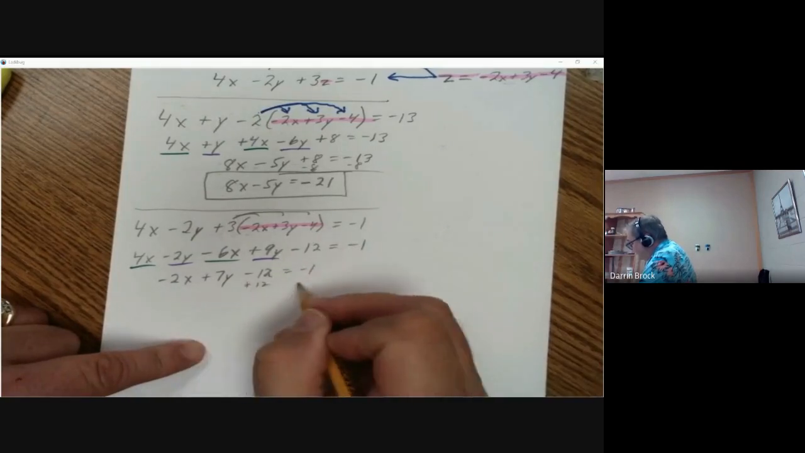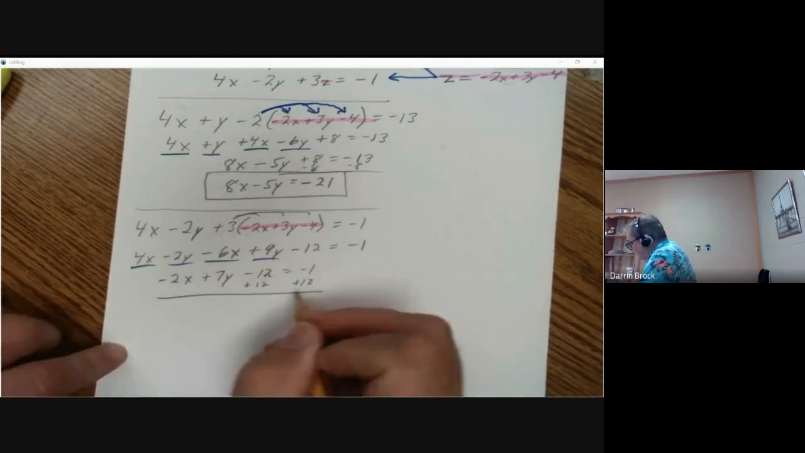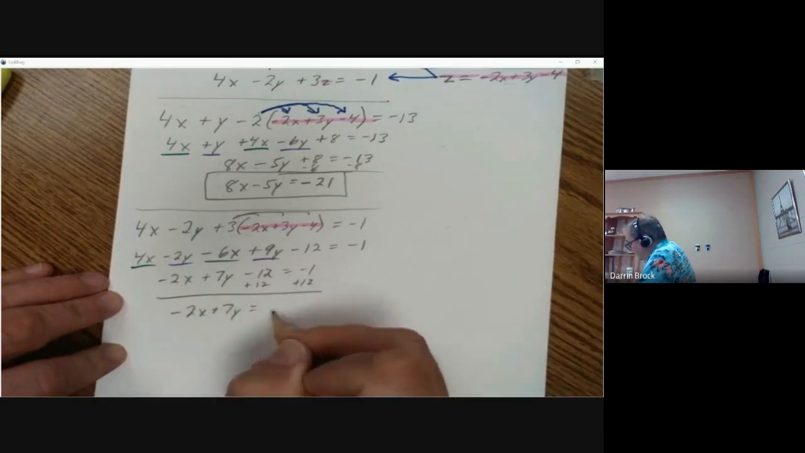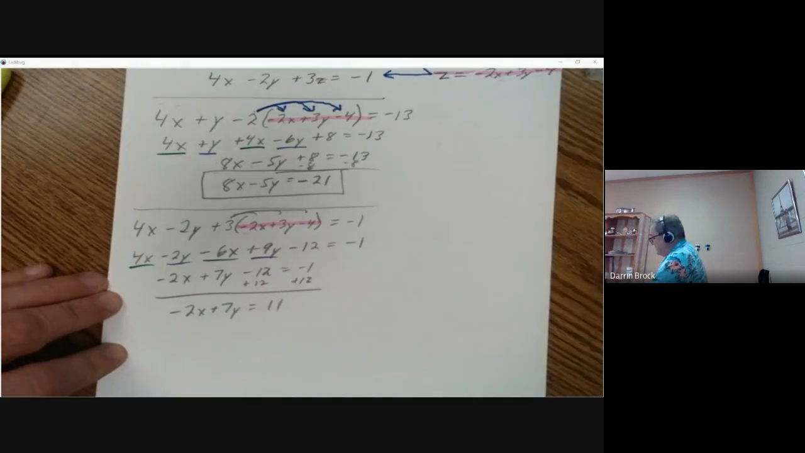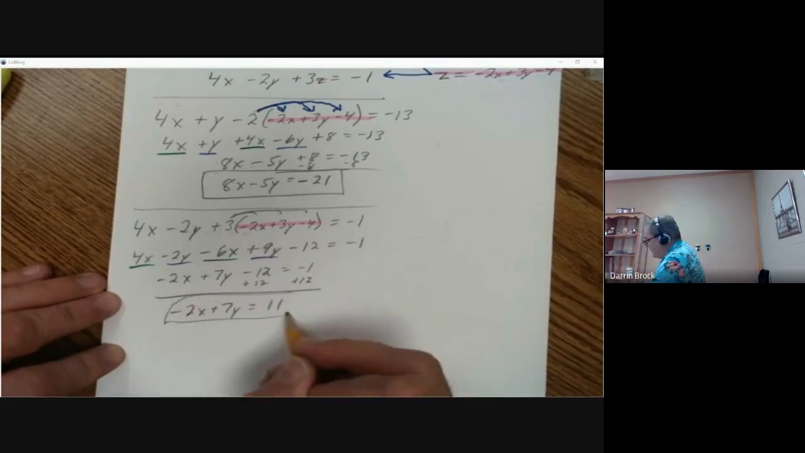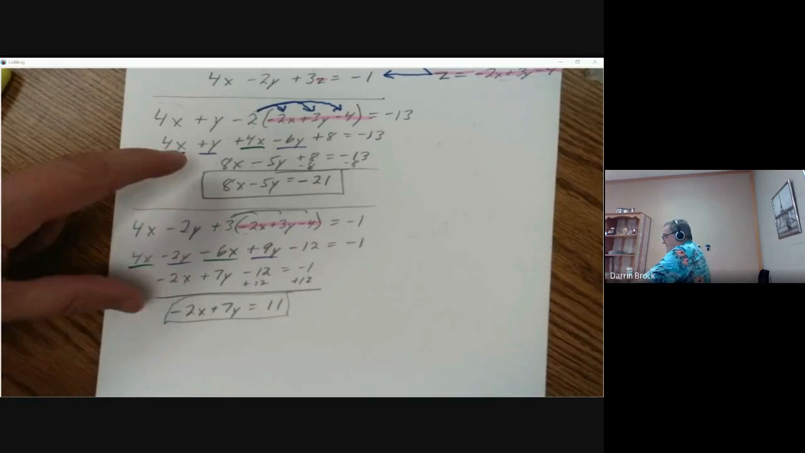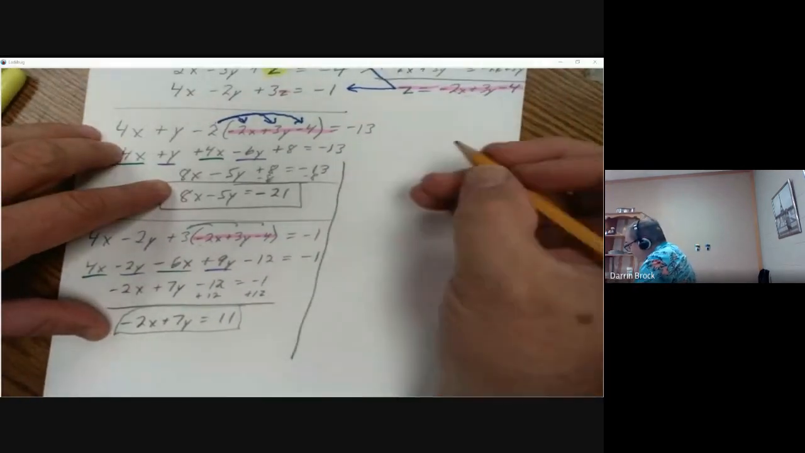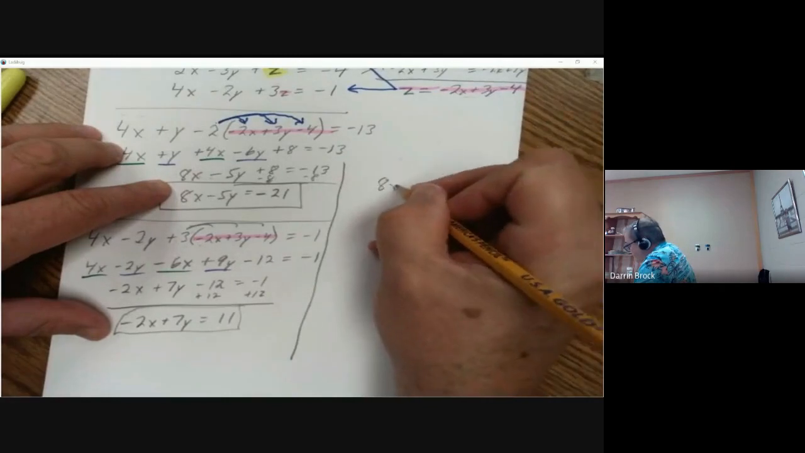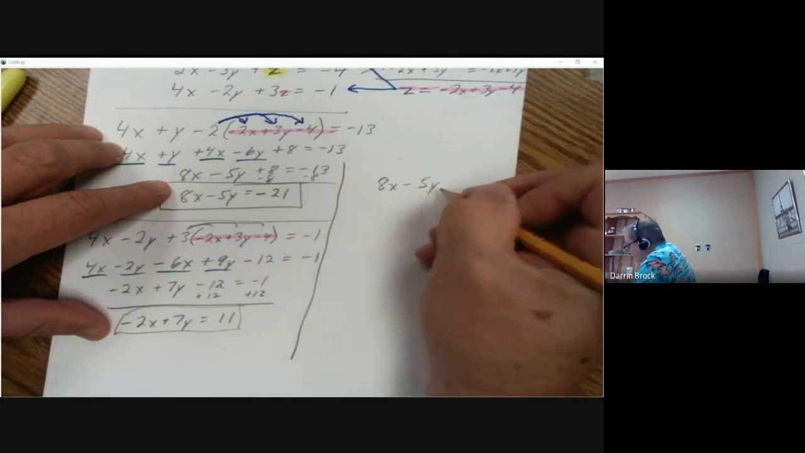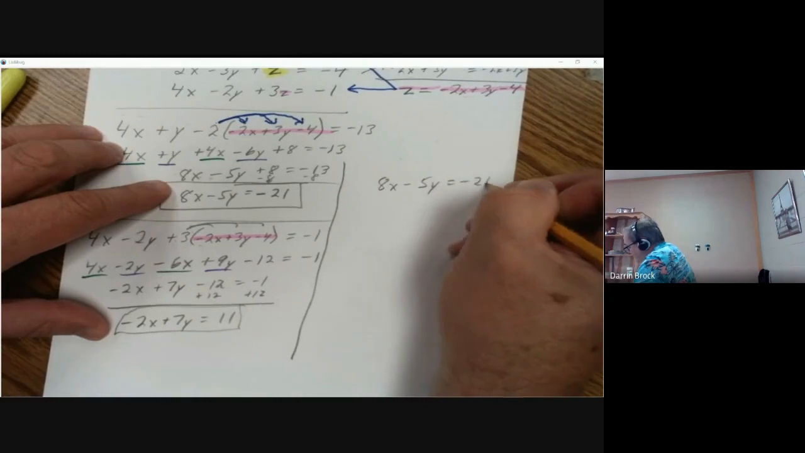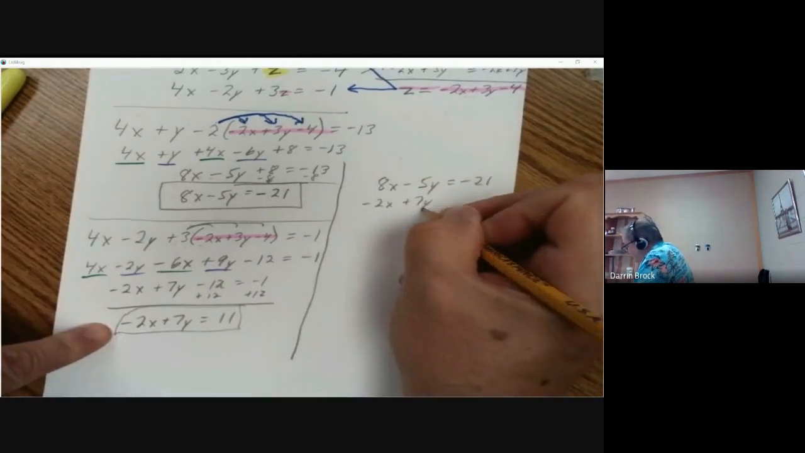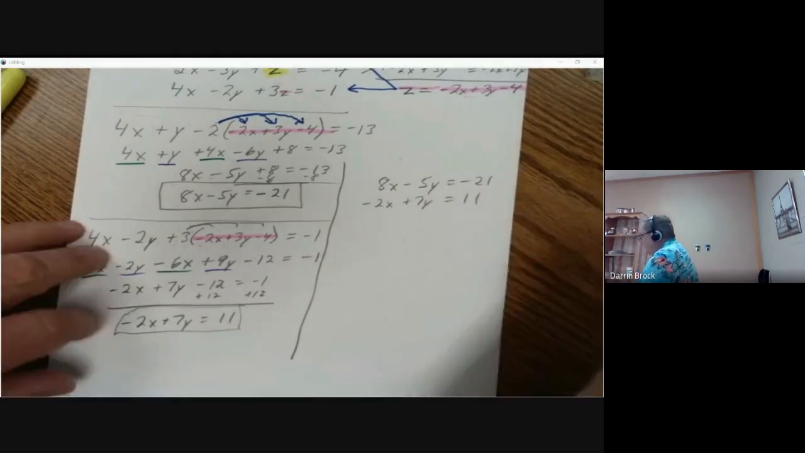Add 12. So now we've got -2x plus 7y equals 11. So we've again eliminated the z in the other two equations. Now we can take those and do what we were doing before. And here's our other one, -2x plus 7y equals 11.